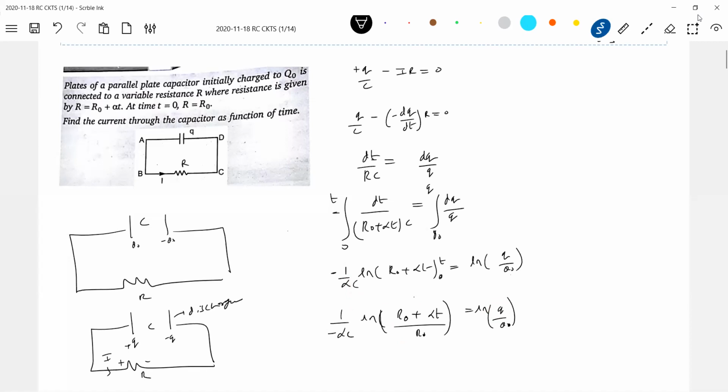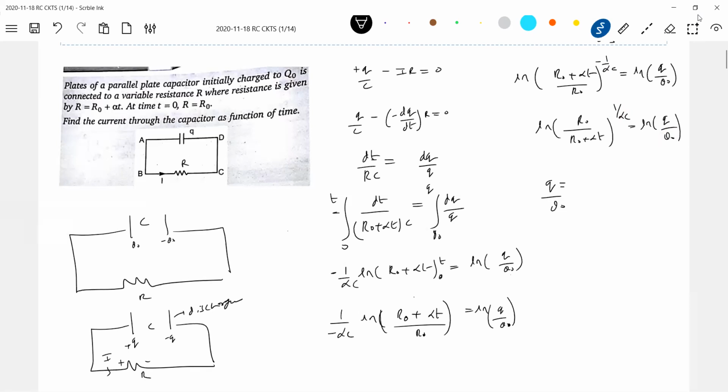Then you send this to the power on this side: log of R naught plus alpha t by R naught equals minus 1 by alpha C. This will become log of R naught by R naught plus alpha t. Q naught it is. So Q by Q naught should be equal to R naught by R naught plus alpha t.